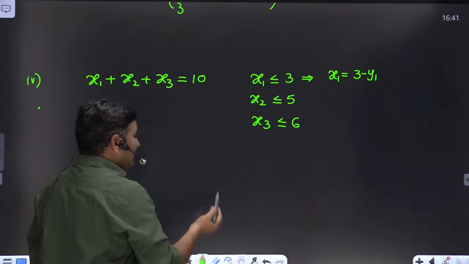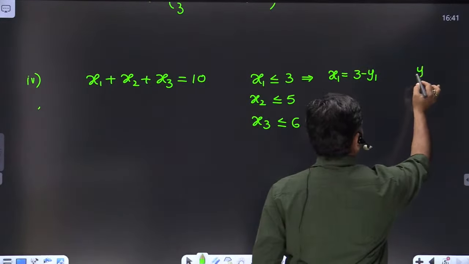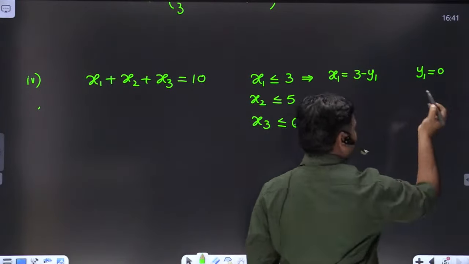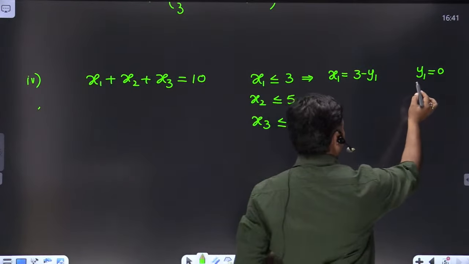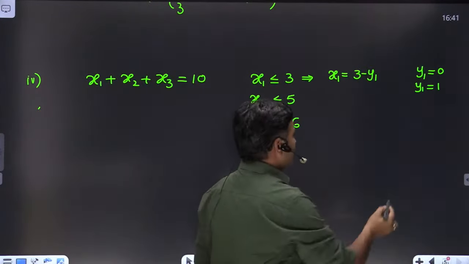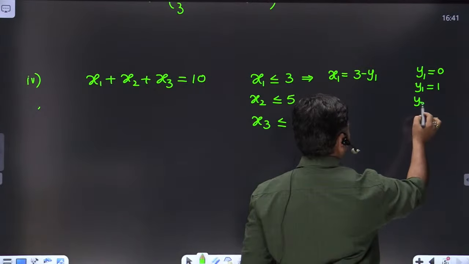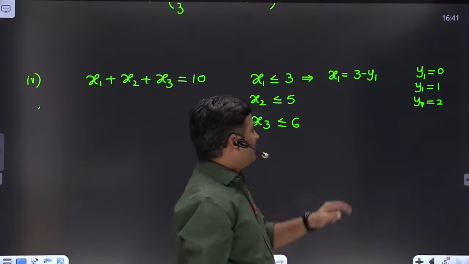Then what are the possible values of y1, friends? Suppose y1 equals 0, then x1 becomes 3. If y1 equals 1, x1 becomes 2. If y1 equals 2, then x1 equals 1, 3 minus 2, that equals 1, friends.